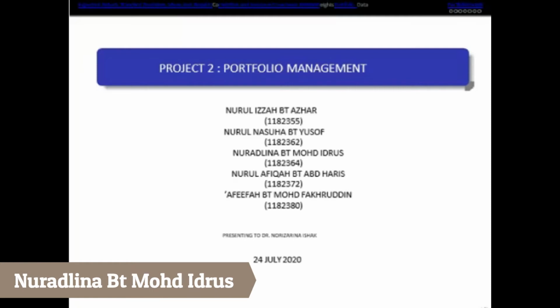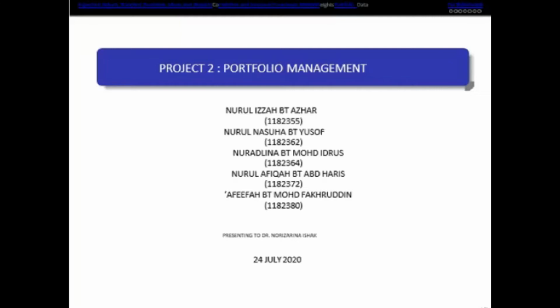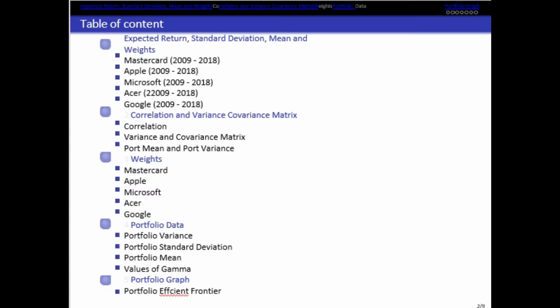I would like to explain about project 2, which is portfolio management. First of all, the introduction. Our group starts with the table of contents, which has 5 sections: expected return, standard deviation, mean and weights for the 5 companies, which are Mastercard, Apple, Microsoft, AZHAR, and Google, from 2009 until 2018, which is 10 years. Second, correlation and variance covariance matrix, weights, portfolio data, and portfolio graphs.